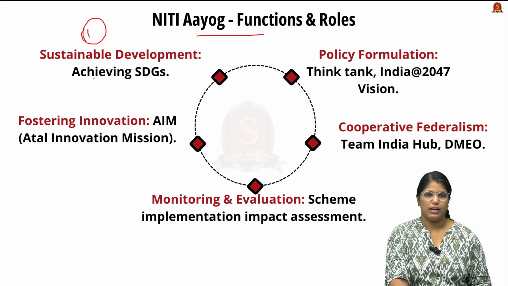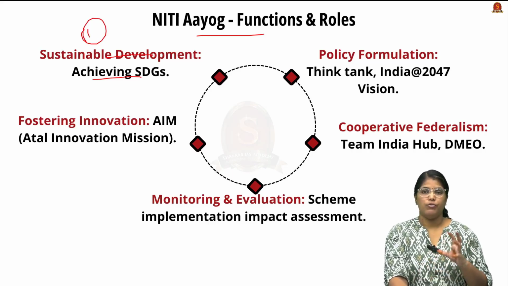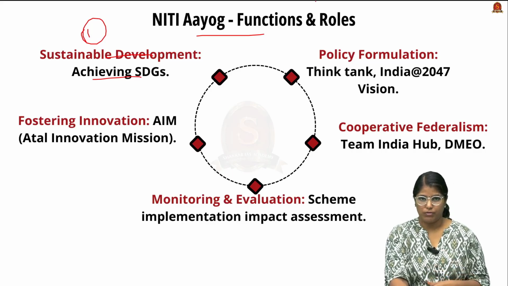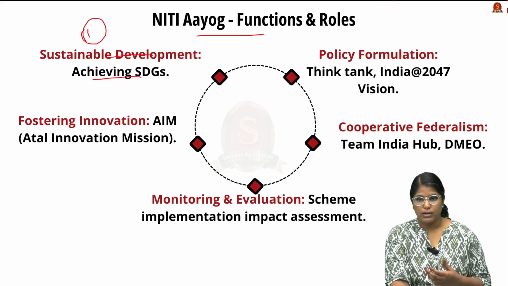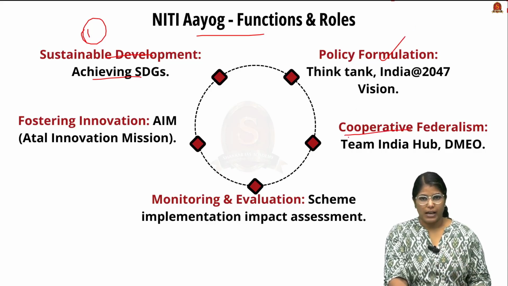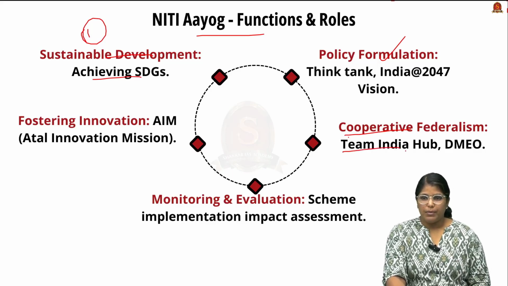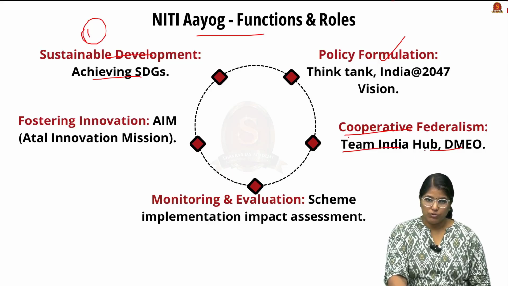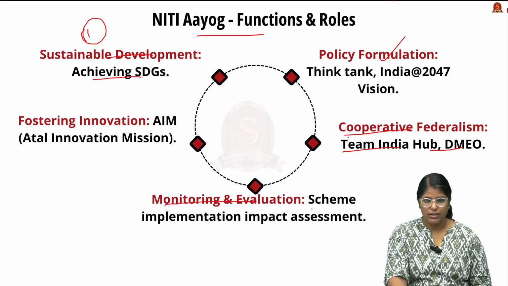The first thing is implementing or suggesting or achieving the Sustainable Development Goals. For that, any kind of ideas will be discussed in this forum. Then the policy formulation. As I said, it is a think tank, which means it provides a lot of suggestions. For example, the India 2047 vision is a part of NITI Aayog. And as I said, it is a forum for cooperative federalism. For example, Team India Hub and the DMEO are certain initiatives when it comes to cooperative federalism.